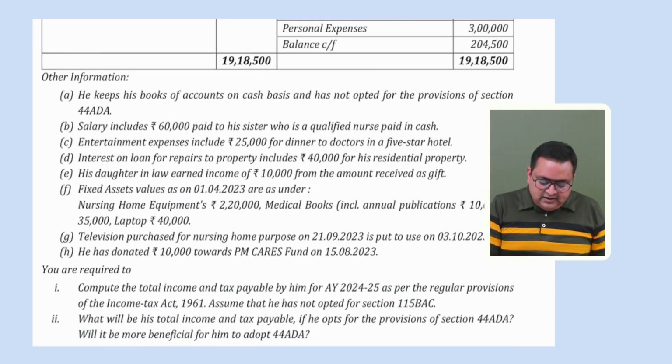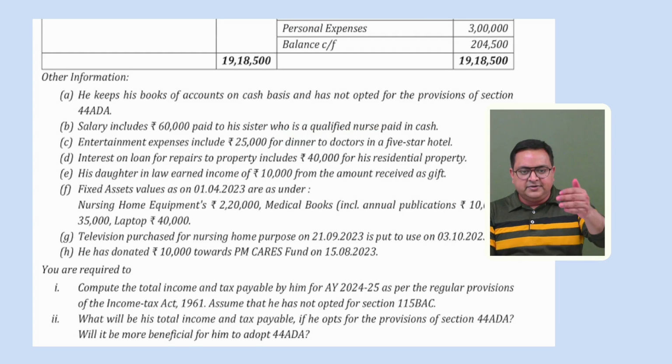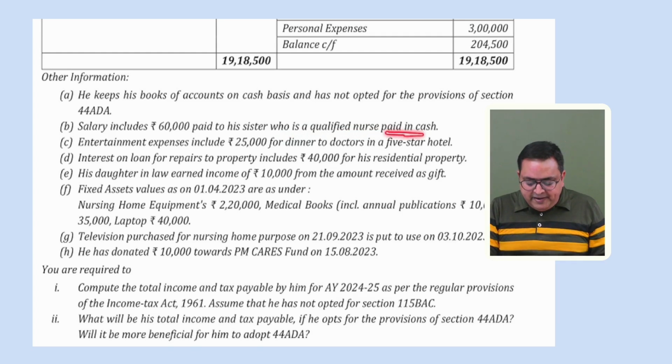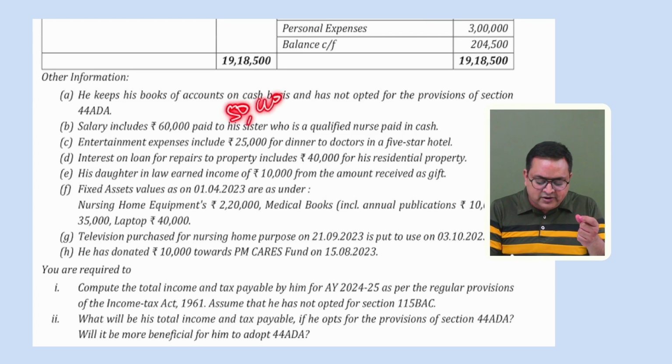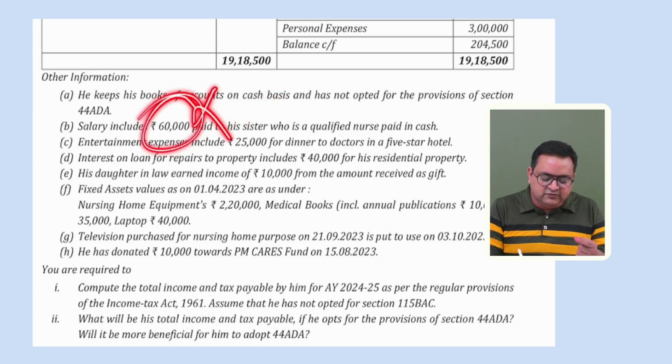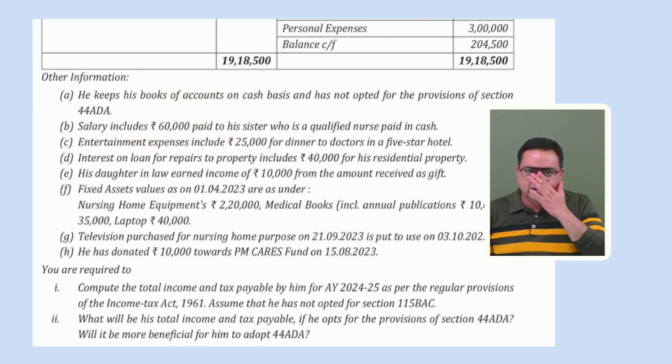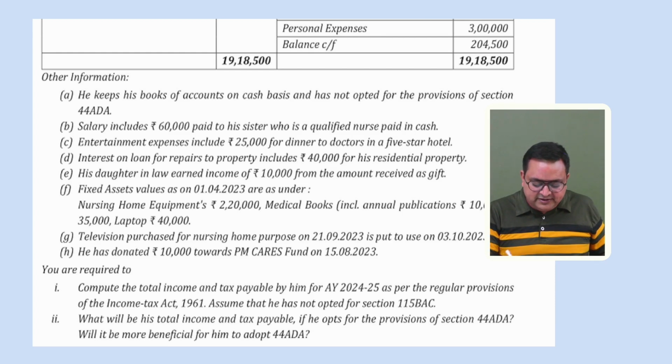The second point says salary includes 60,000 paid to his sister, who is a qualified nurse. So you are paying it to a related person, but she is qualified. Okay. Paid in cash, this is a problem because you have paid more than 10,000 rupees in cash. So how much would not be allowed? More than 10,000, that is 50,000, or the entire 60,000? Sir, the entire 60,000 will not be allowed, because it is paid in cash for more than 10,000. If you remember the section, you can mention 40A(3). Otherwise, it is fine even if you don't mention the section number, but please apply the provision.